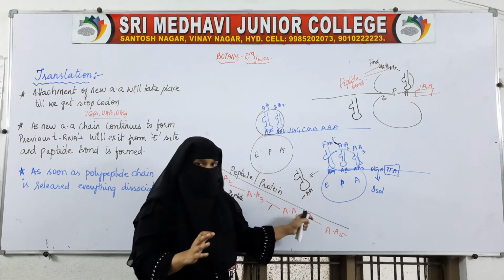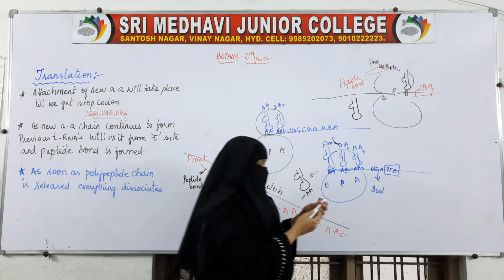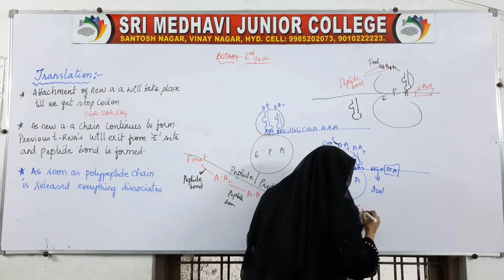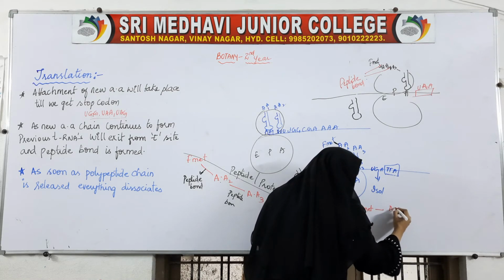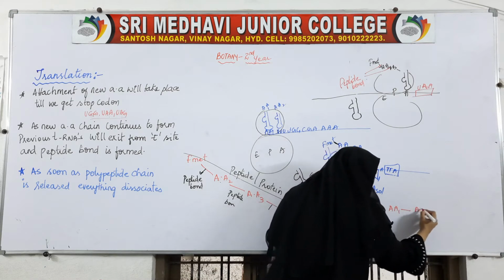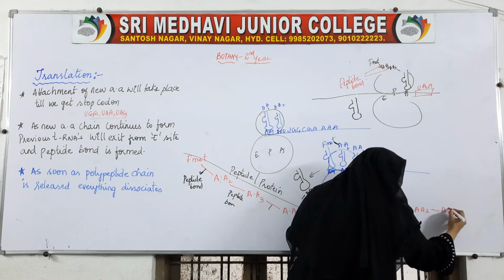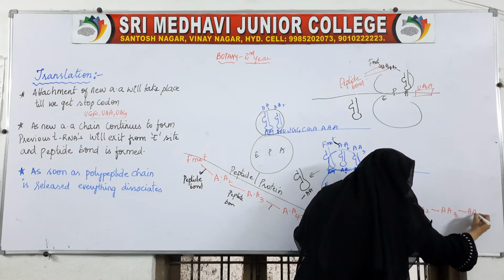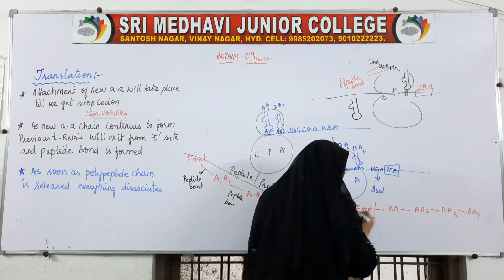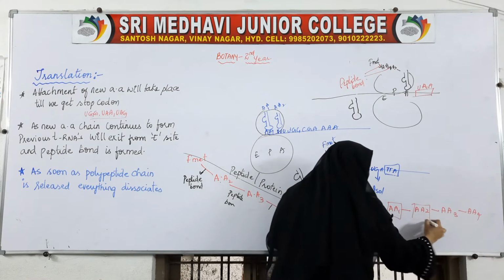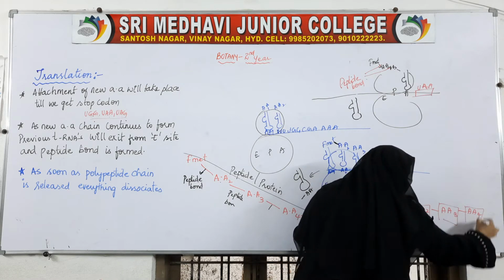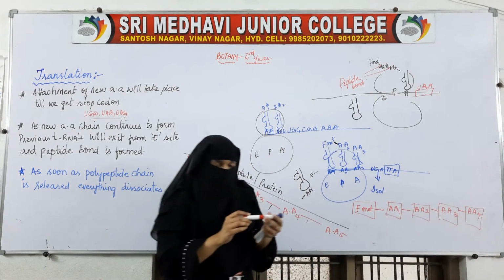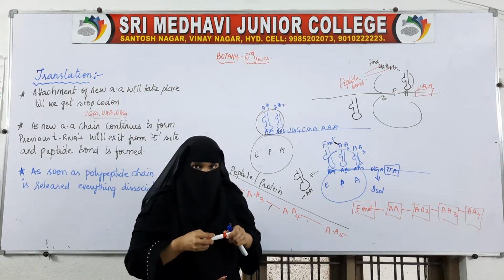After this chain is formed, if I write it like this, it will be F-met, then amino acid 1, amino acid 2, amino acid 3, amino acid 4. So like this a chain is formed, that is, a polymer of amino acids has been formed, which is nothing but a peptide or protein.